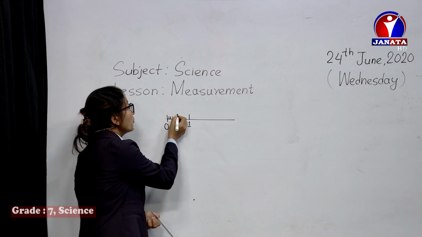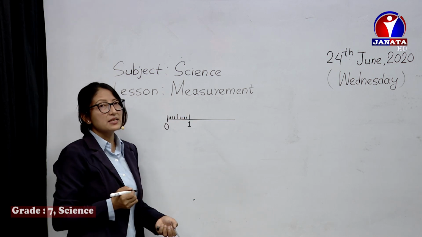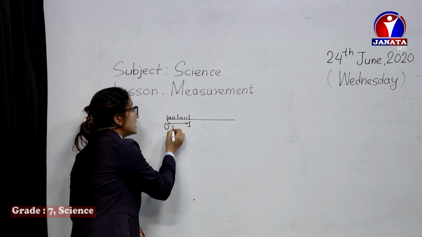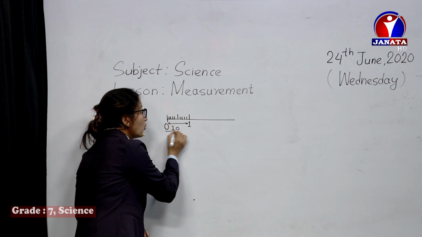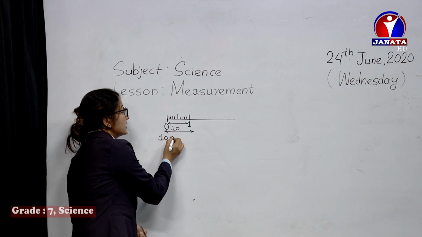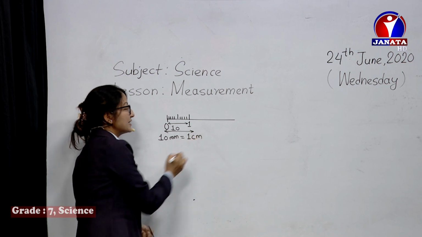Three, 4, 5, 6, 7, 8, 9, and altogether 10 millimeters. Yes, so this is all together 10. These 10 lines are equal to one centimeter. So we can say 10 millimeters is equal to 1 centimeter.